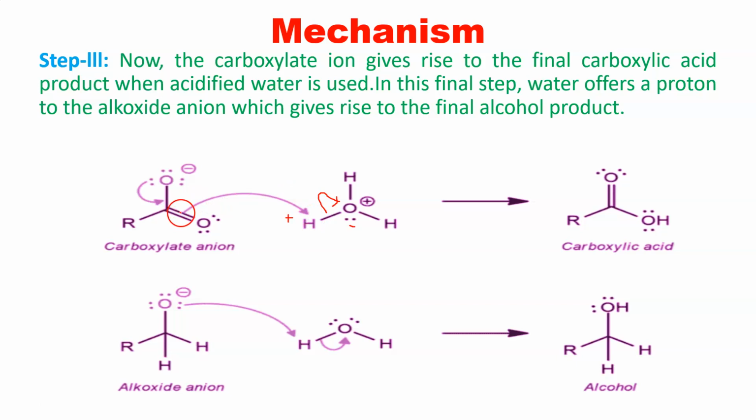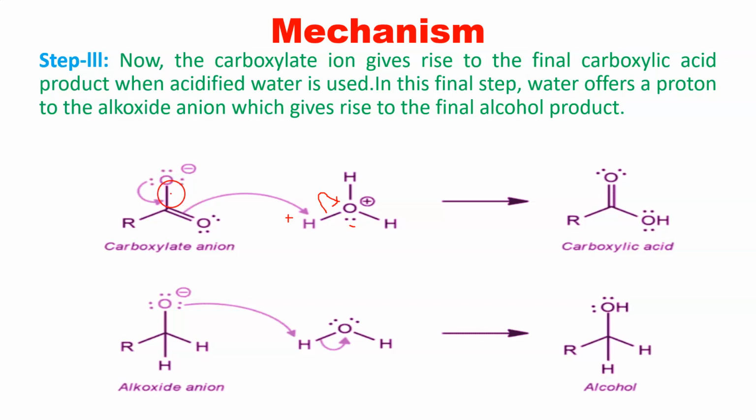Always, the flow of electrons is shown in such a way that electrons are being transferred from where the electrons have been transferred. Most of the students circle this H and transfer it onto oxygen. That is not the correct way. Electrons are being transferred where the arrow is shown.